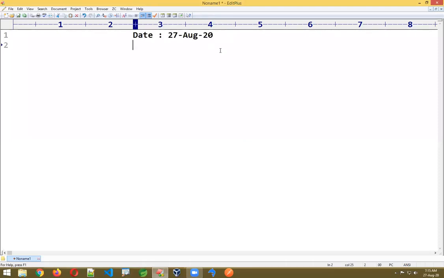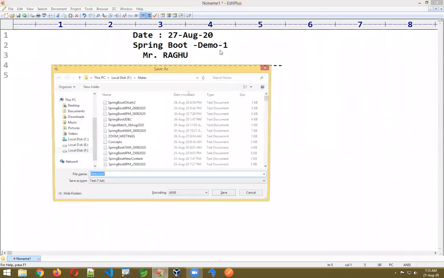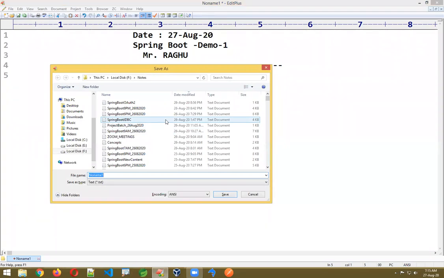Okay, so today I'll give a demonstration session, that is Spring Boot. So listen to the concept here. To attend this session, first of all, you should have some knowledge. You should already have learned some concepts, and I'm giving those concept details here.